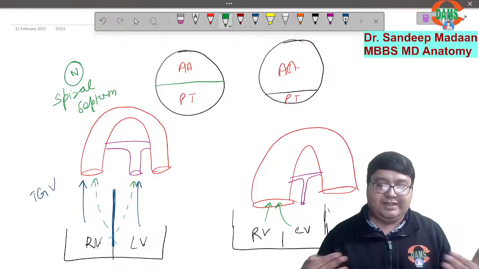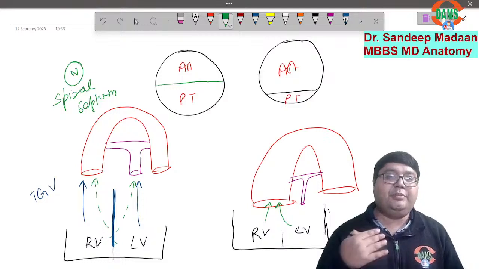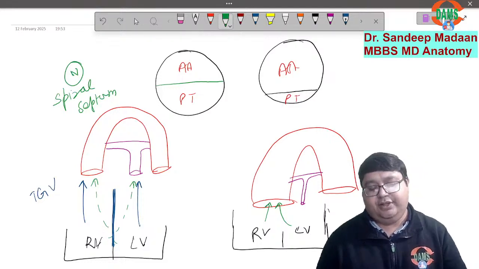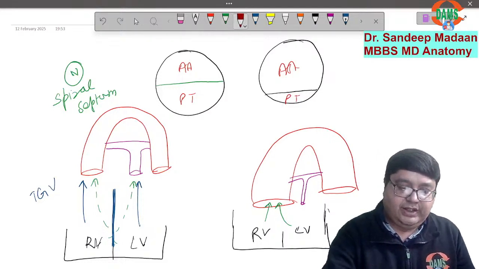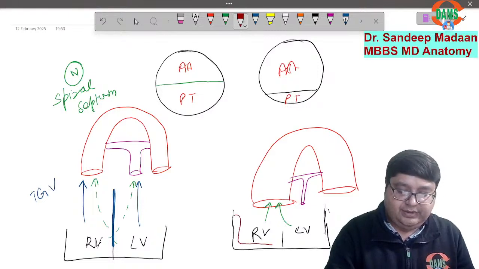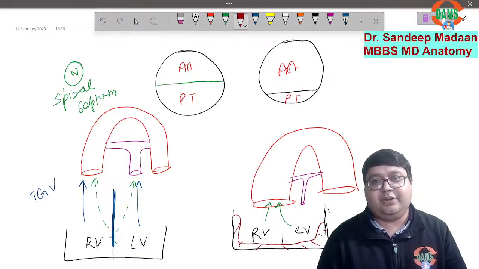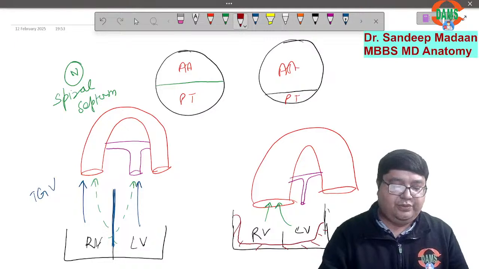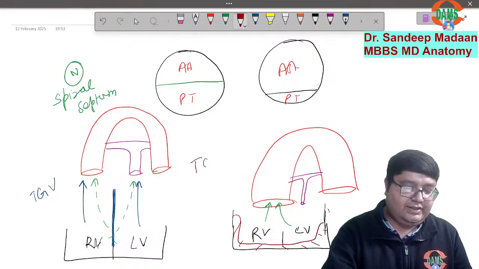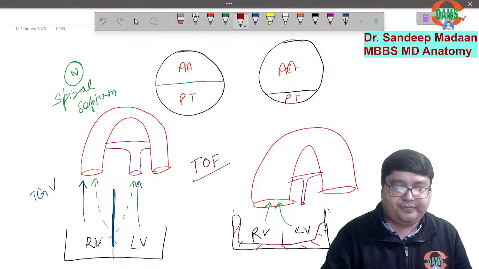So anyway, the mixing of the blood is going on, so there is no point making the terminal part of the septum. So VSD is kept, and finally, over a period of time, the right ventricle thickness becomes equal to the left ventricle thickness, and this is called right ventricular hypertrophy. So these four features taken together are called tetralogy of Fallot.